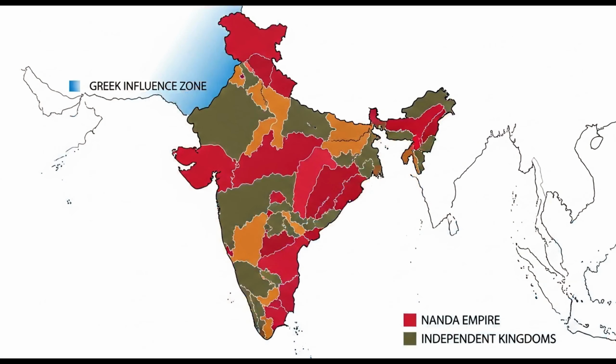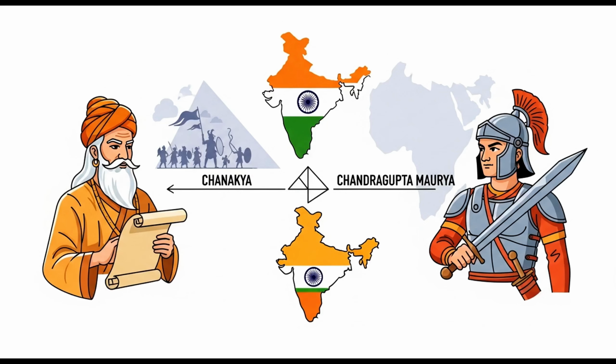Simultaneously, external threats loomed from the west. Alexander's empire successors, the Seleucid Empire, established a presence. Greek forces were active in Punjab after Alexander's retreat. This geopolitical landscape underscored the subcontinent's vulnerability. The unification of India required a unique catalyst.